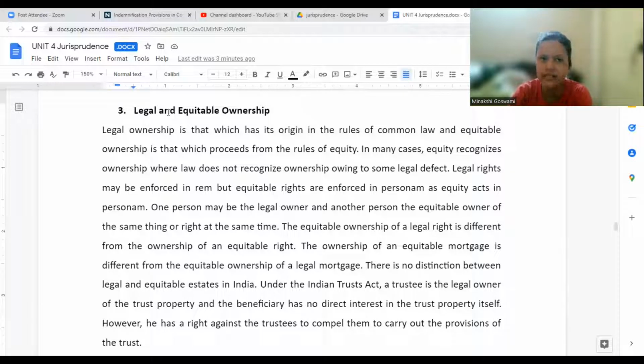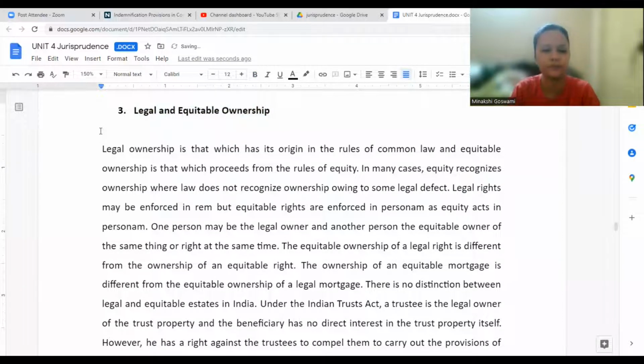Now, what is legal and equitable ownership? Legal is something which law recognizes. Equitable is based on a concept called justice, equity, and good conscience. Law might have written something, but considering the situation, what should happen in a given condition? That is called equity. I will give you an example to make it simple. There was a real life case.